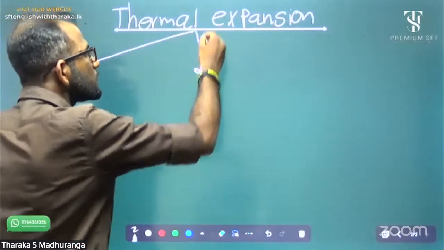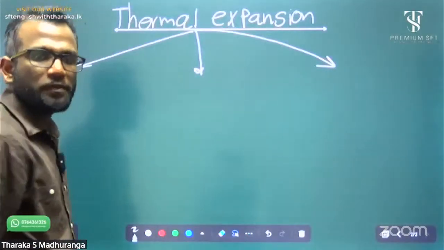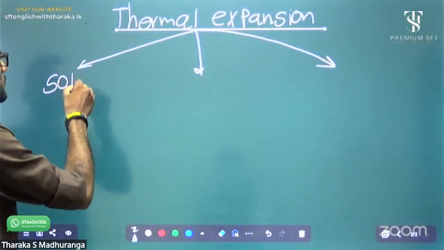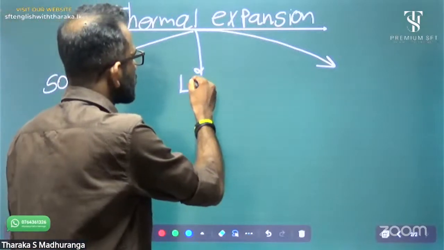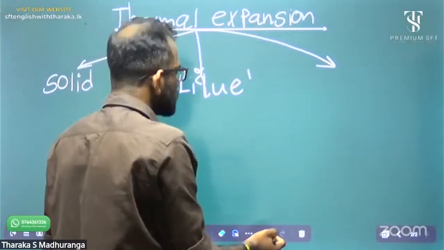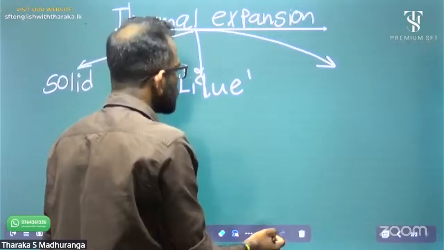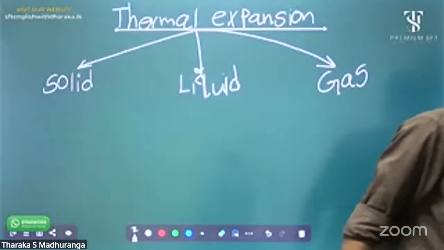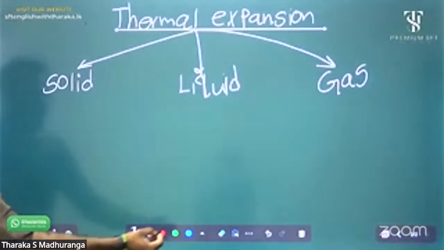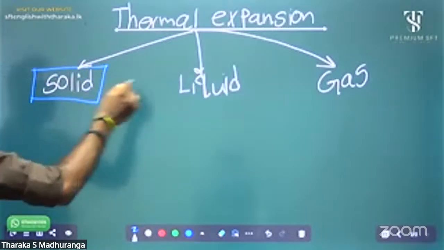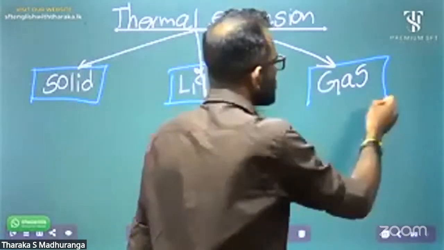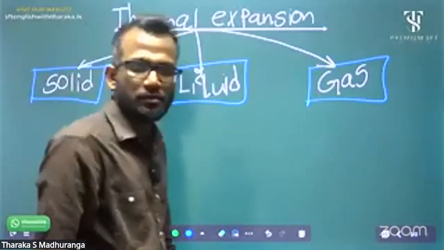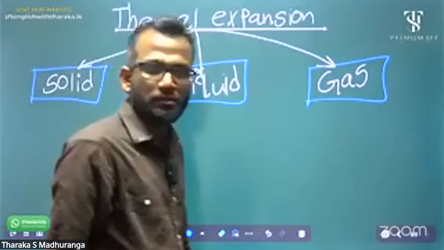According to matter type, we can classify thermal expansion into three main sections: solid expansion, liquid expansion, and gas expansion.